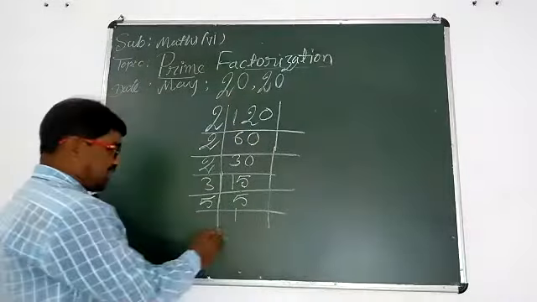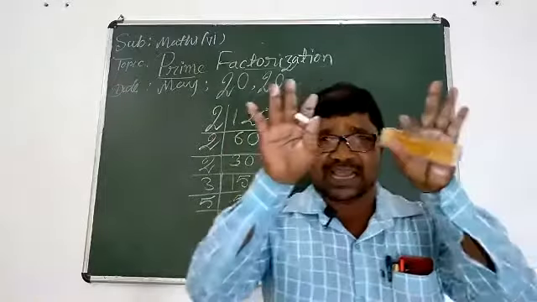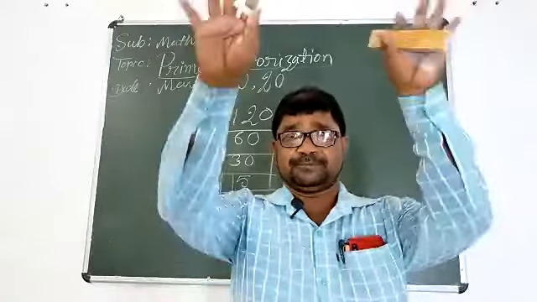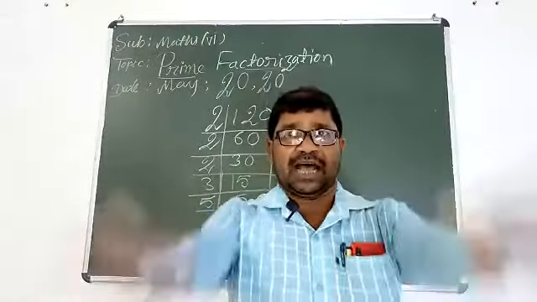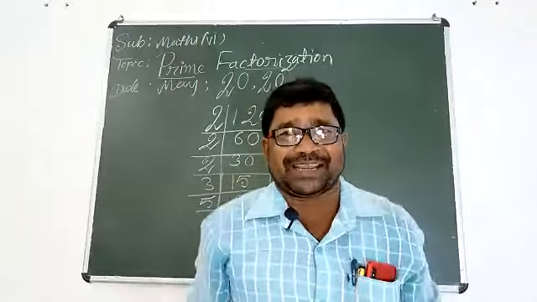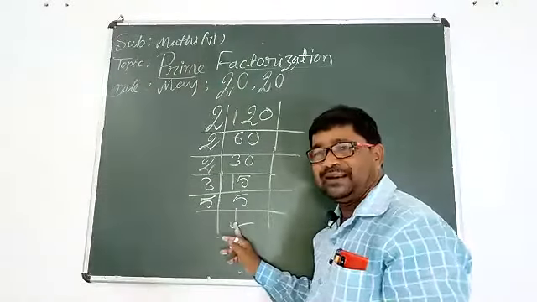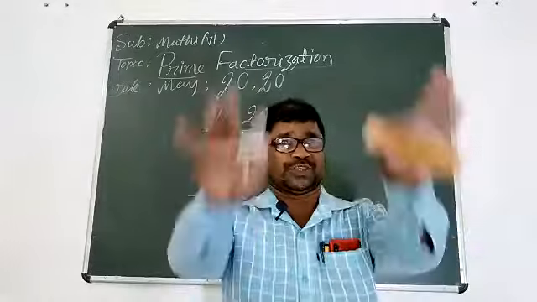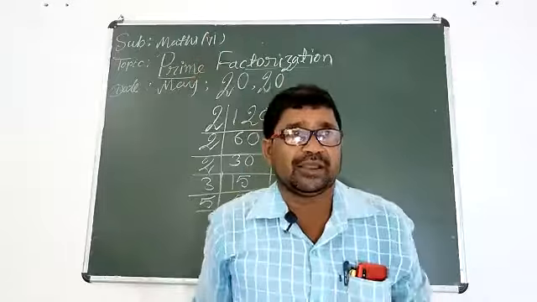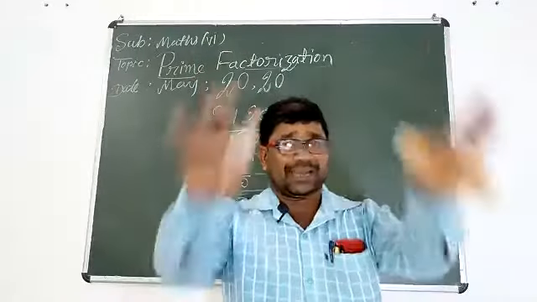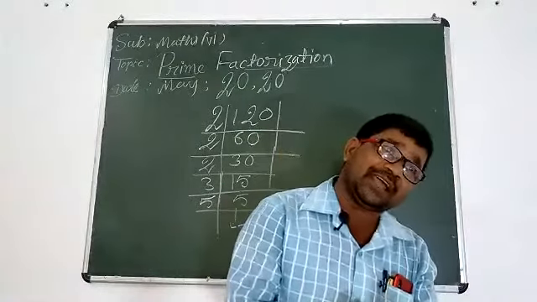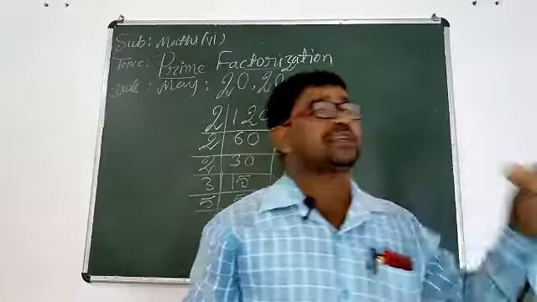So we should stop this process. As soon as we get 1, we should stop this process. Are you understanding? Enjoying it? As we are getting quotient 1, we should stop this process. Okay. And check the prime factors.